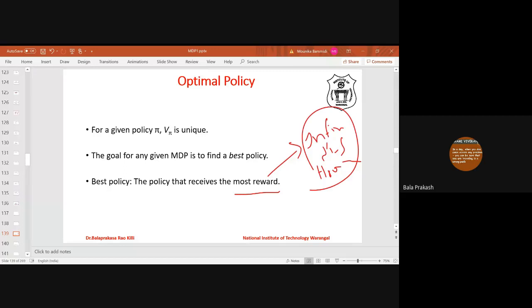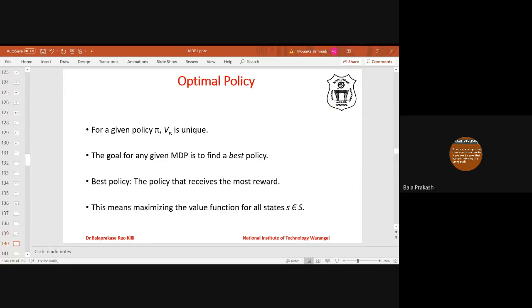The policy that is best with respect to that optimality criteria is known as the best policy. This means maximizing the value function for all states. Best policy not only gives maximum reward for a single state, it has to give maximum reward for all states.